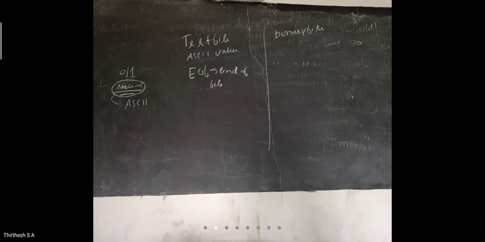The next one is the special characters. What do the special characters do? The special characters always store the data with the help of end of file characters, which means that we know where the character stops or where the character will end.